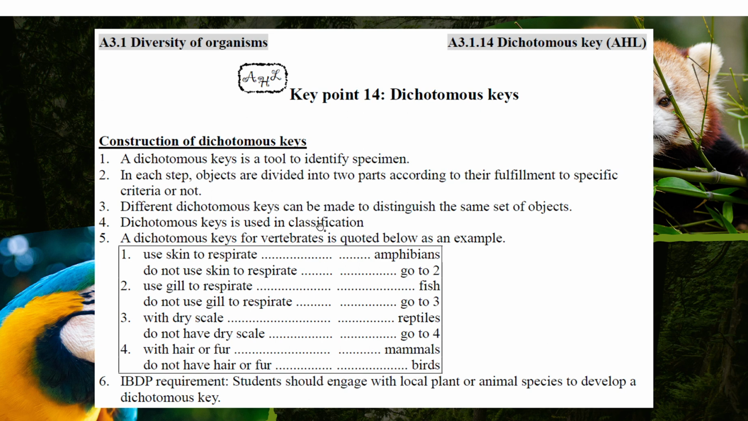Okay, always yes or no questions, using these steps. Step 1, step 2, step 3, and step 4, and then they can distinguish a lot of species into different species. Okay. In IBDP, we need to try to play this game. Okay, and apply this knowledge, this methodology, to local plant or animal species to develop a dichotomous key. It will appear in the exam question too. So we need to have some experience with it. Remember for next time.